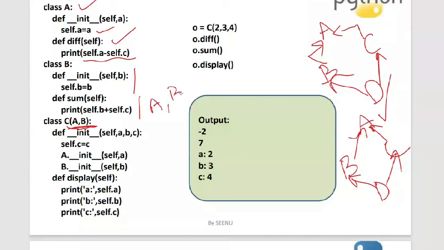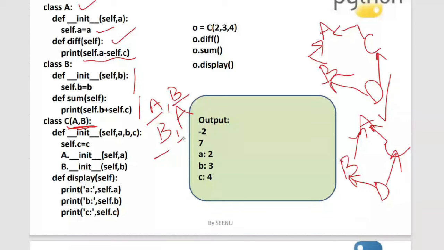It doesn't mean that because A comes first in alphabetical order, the A class has to come here. A is just a name of a class, that's it. The ordering of the classes can be A comma B or B comma A, and based on the ordering, the resolution of the method conflict will be resolved. I'll show you that in the program.